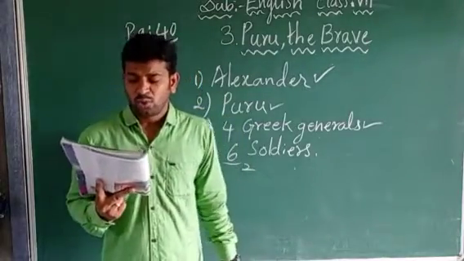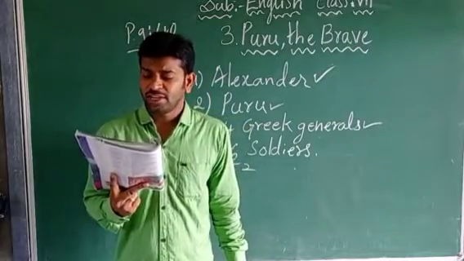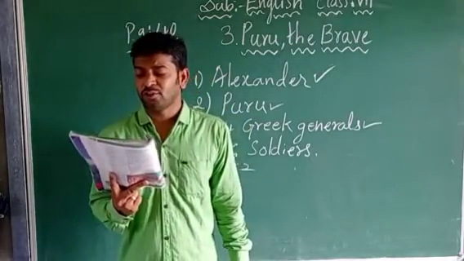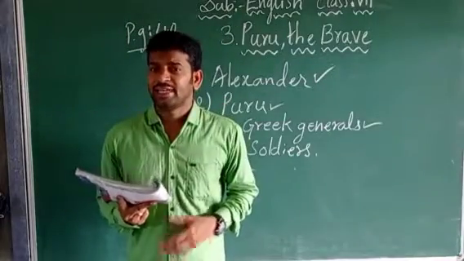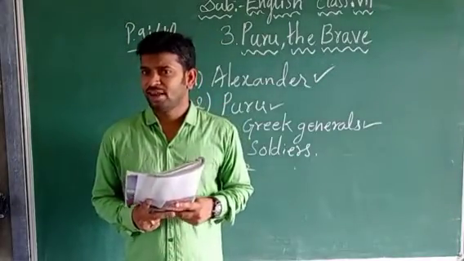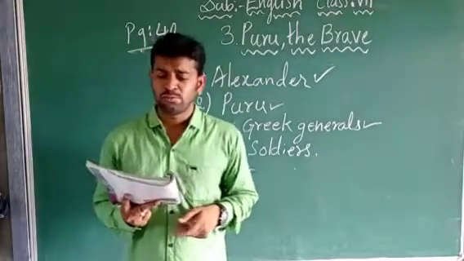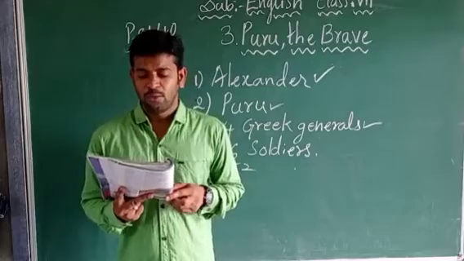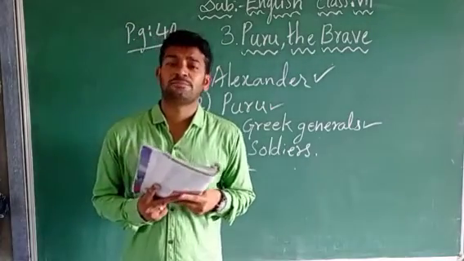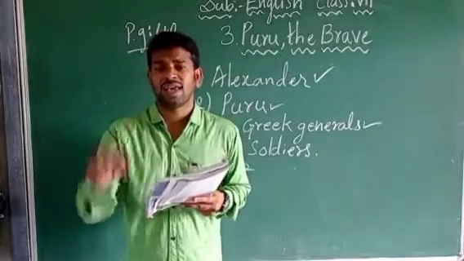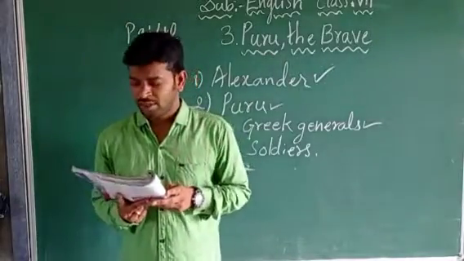Alexander is telling, do you know that many kings have gladly agreed to be my vassal? Many kings in the world have agreed to be my vassal. Puru says, I know that. And I also know that none of them is Puru. Among them I was not there, he is telling.